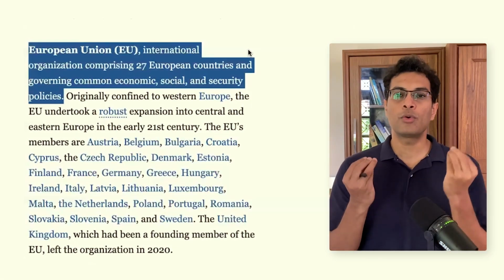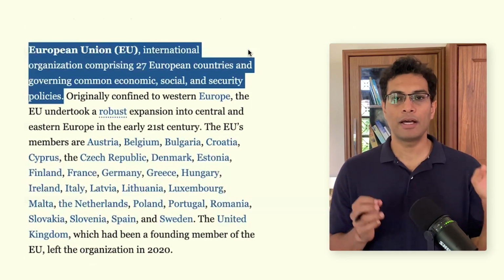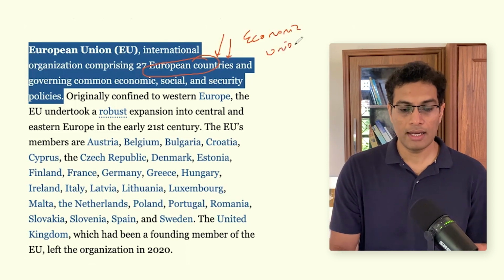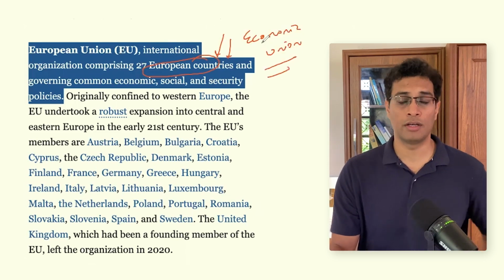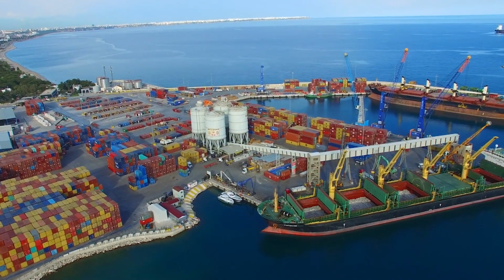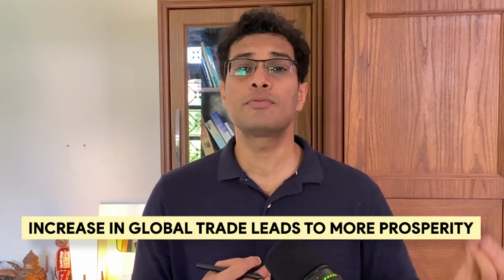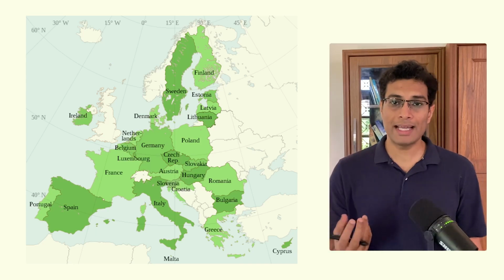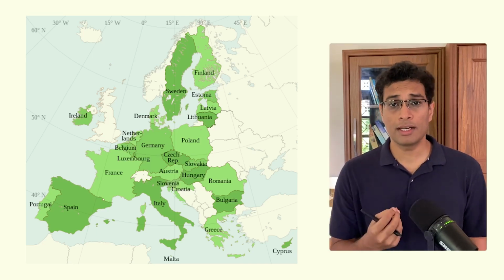So just in case you need a quick understanding of the EU, take a look at this map, and from this you will understand that the EU is a coalition of different European countries, and in essence it is basically an economic union. Now you might have a natural question: what is the benefit of having an economic union? Think about it this way: India has a lot of neighboring countries. Now if we can facilitate a free movement of goods and services across different borders, several economic studies have pointed out that when the world trades more, there is increased prosperity in the world, and when the world trades less, there is less prosperity. So to summarize, this economic union benefited both EU countries and the UK.